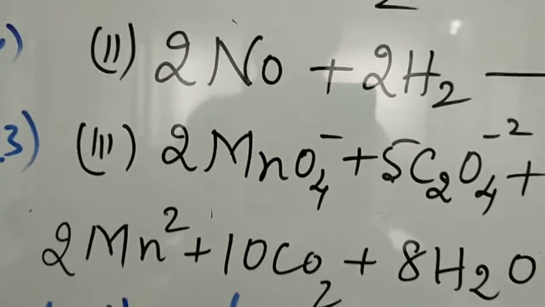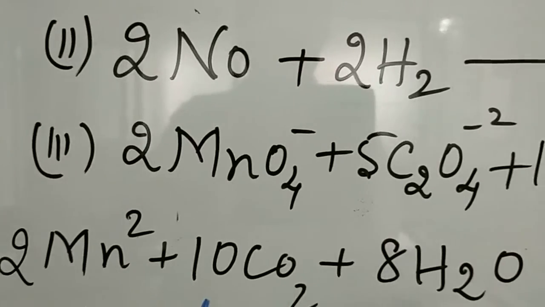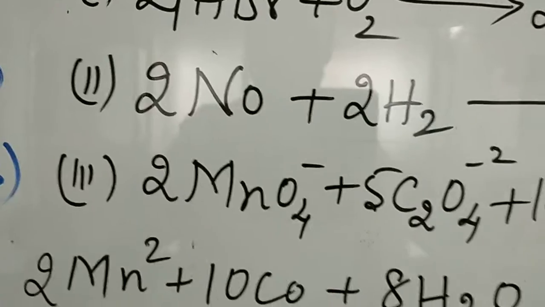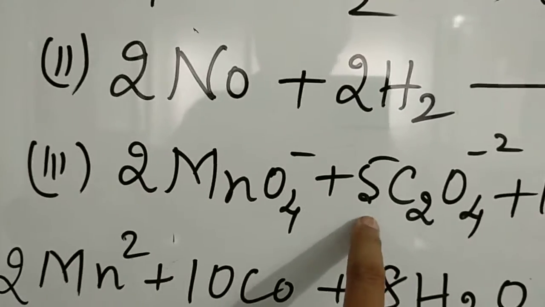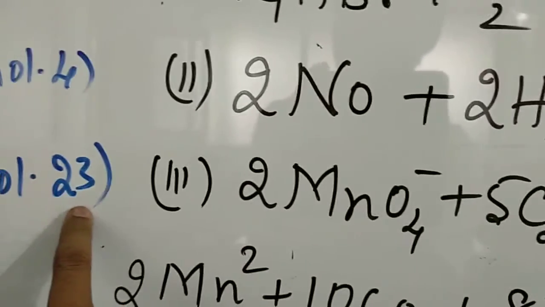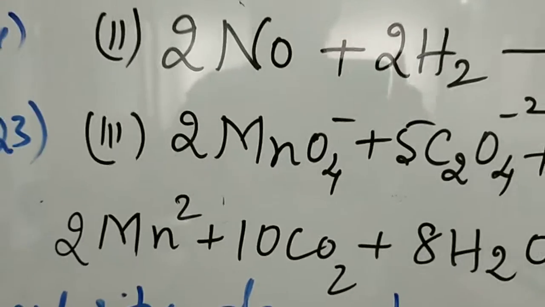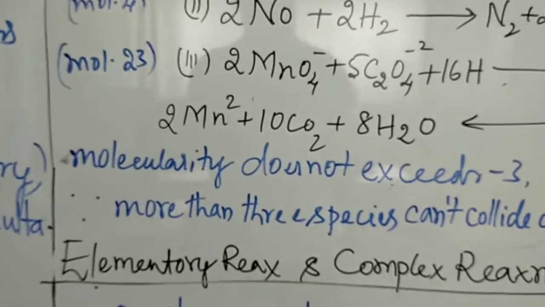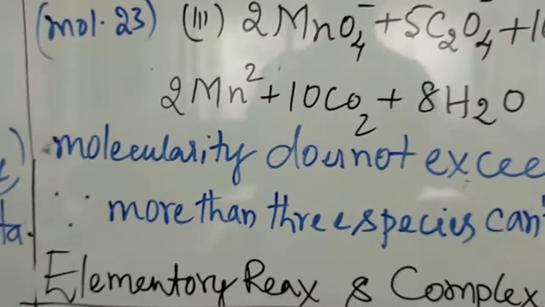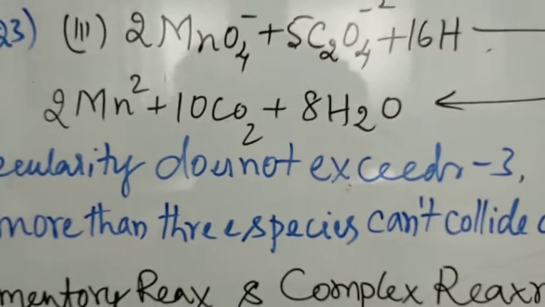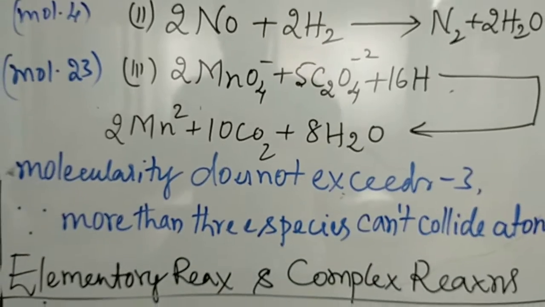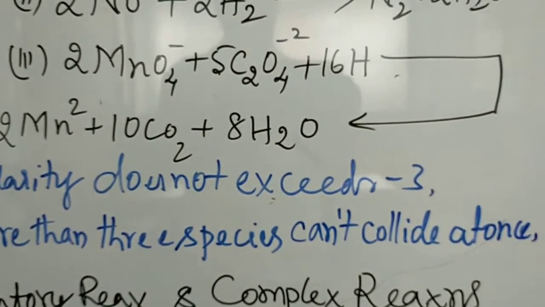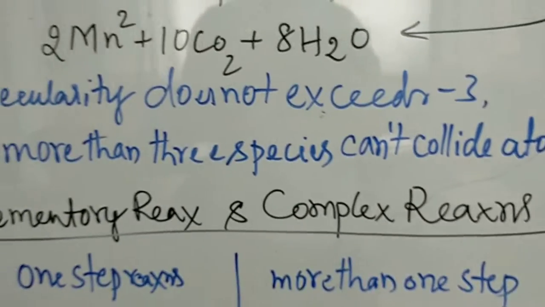Observe the reaction: Mn plus carbon dioxide plus MnO4 and oxalate plus hydrogen. Here 2 plus 5 is 7, 7 plus 16, again 23. That is not possible. Why is the molecularity not possible in this one? There is only one reason. It's a logic point. Molecularity does not exist more than 3 because more than 3 species cannot collide at once.